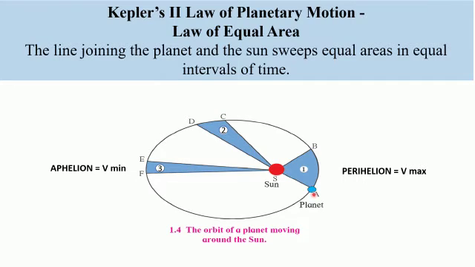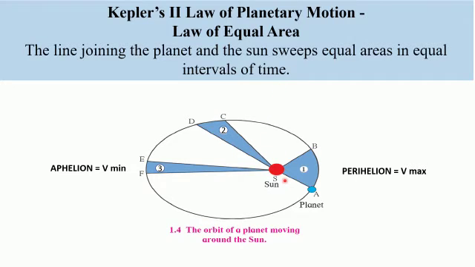The planet takes 30 days to move from point A to B, 30 days to move from point C to D, and again 30 days to move from E to F. So the time interval is the same, that is 30 days. And so the line joining the planet and the sun sweeps equal areas in equal intervals of time.